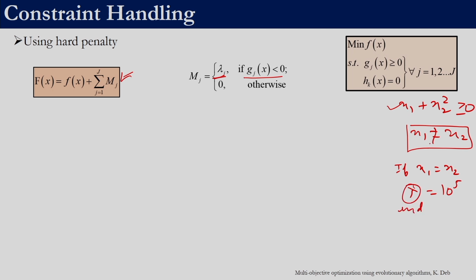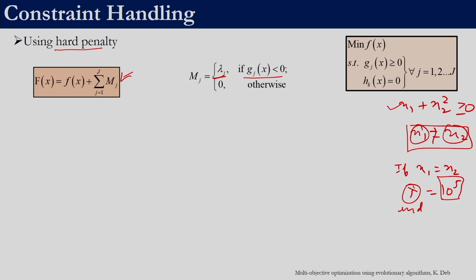If we have m such conditions, x1 not equal to x2, x1 not equal to x3, x1 not equal to x4, we will have that many values of lambda. Here we are directly assigning a value. It does not matter what the value of x1 and x2 is. If they are equal, we add a constant value. So we will call it a hard penalty, right.